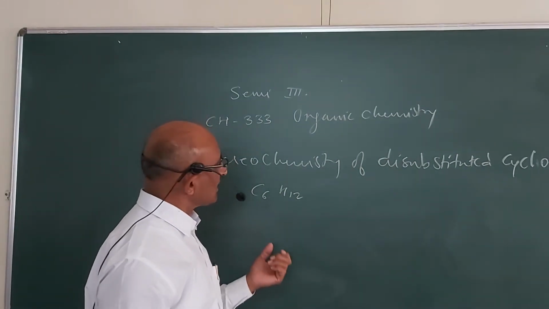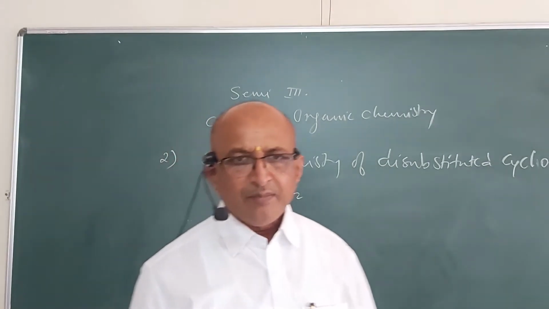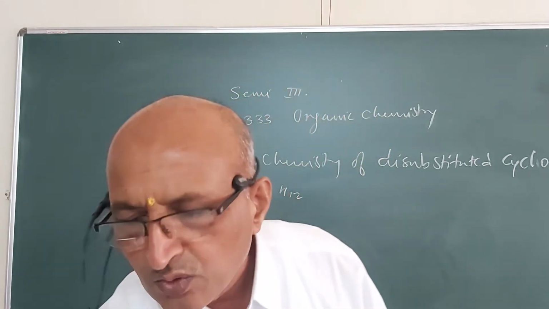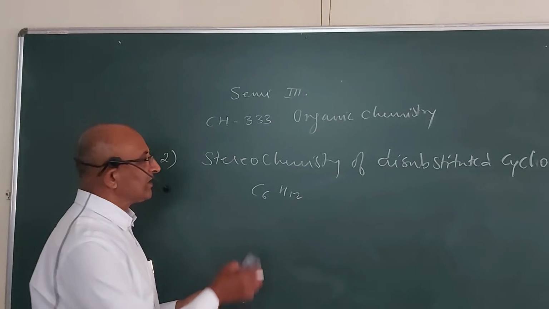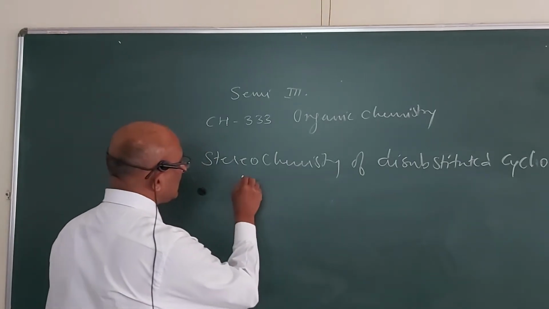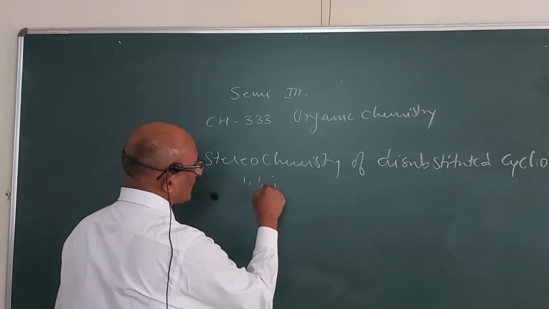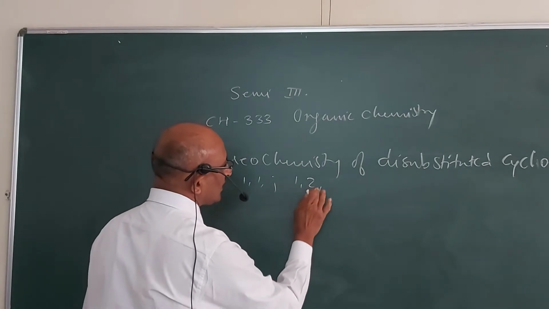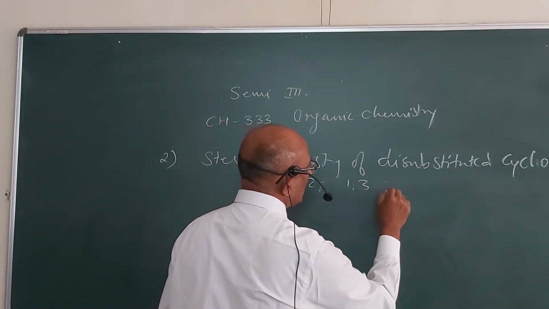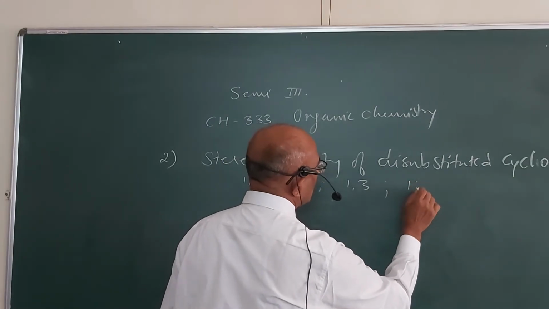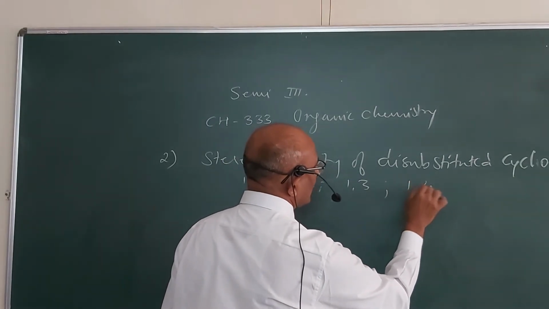But here in this class, that is the TYBSc, the same thing we are going to study, but it's going to be dealt with in detail. That is, what is the stereochemistry of the disubstituted cyclohexanes of the type 1,1, 1,2 disubstituted cyclohexane, or 1,3 and 1,4 disubstituted cyclohexane.